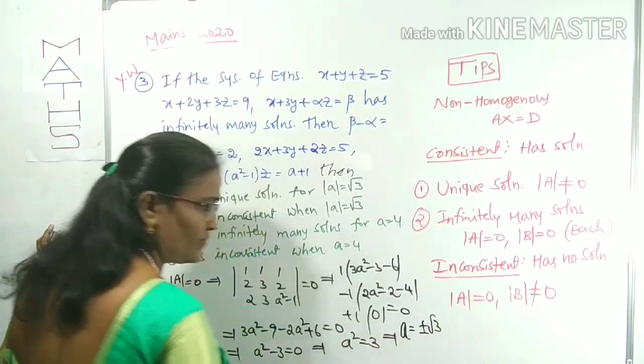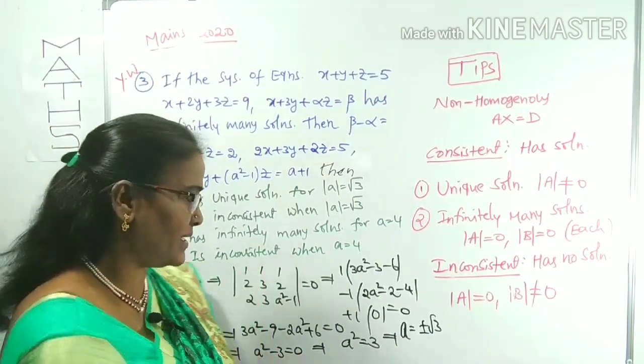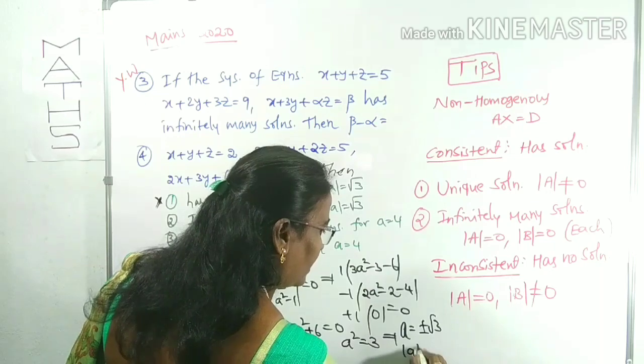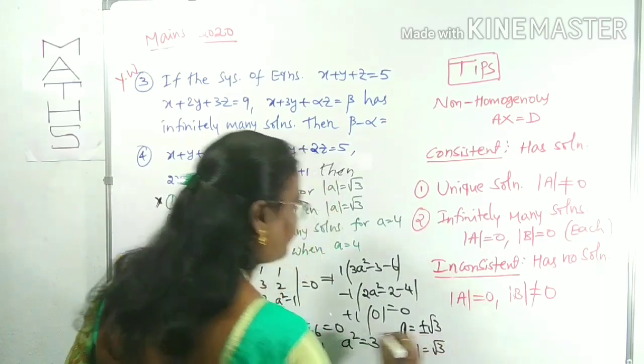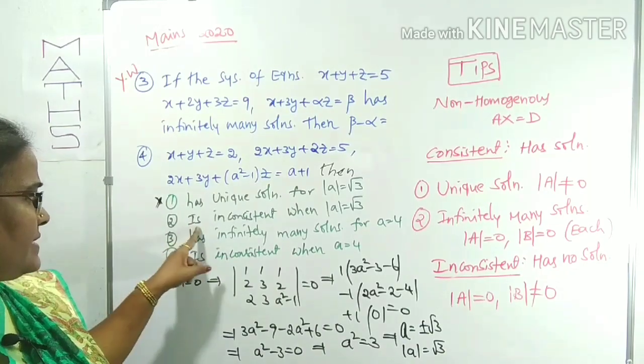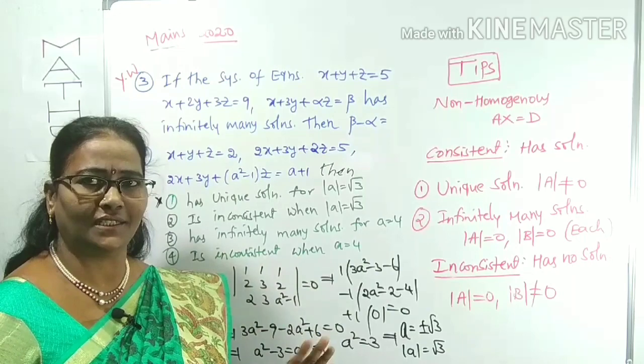Square root means we can use plus or minus. A is equal to plus or minus root 3. What is mod A? It is equal to root 3. Where is it in the options? Yes, it is in the second option. The first option is already not at all correct.